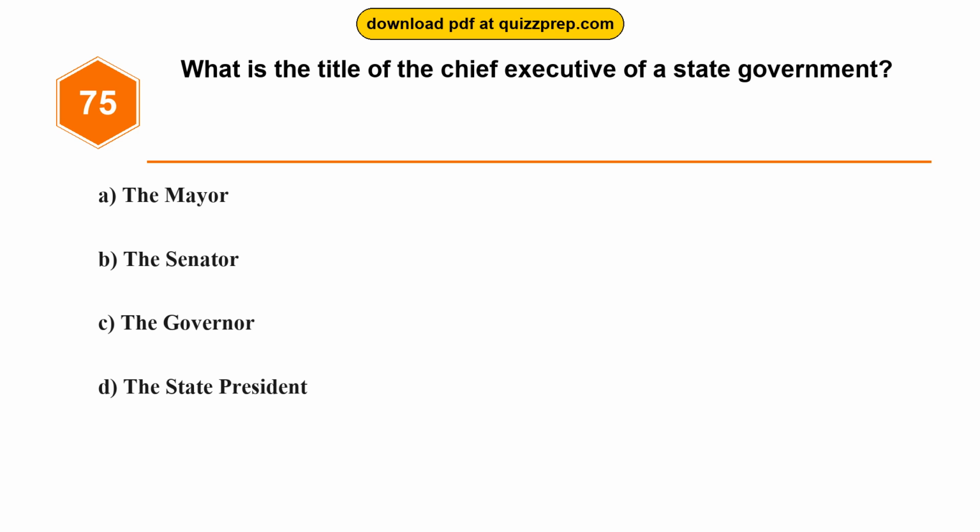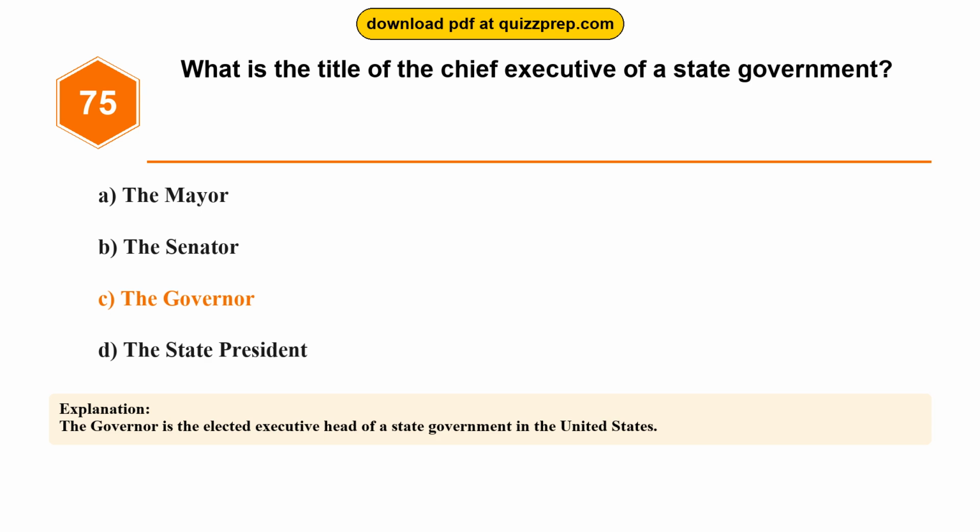Question 75. What is the title of the Chief Executive of a state government? Option A, the Mayor. Option B, the Senator. Option C, the Governor. Option D, the State President. The correct answer is option C, the Governor. The Governor is the elected executive head of a state government in the United States.